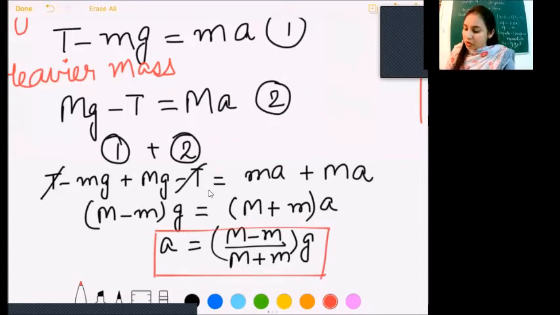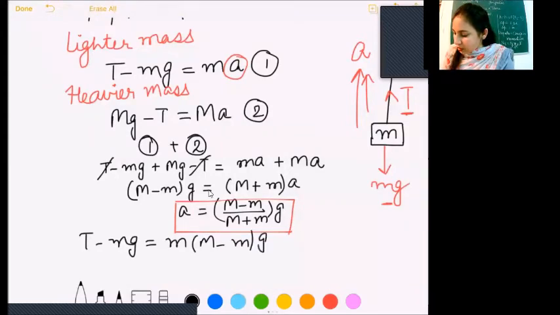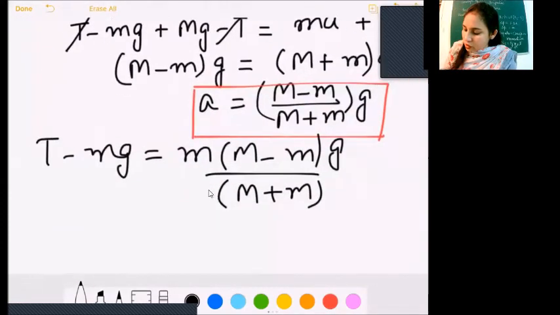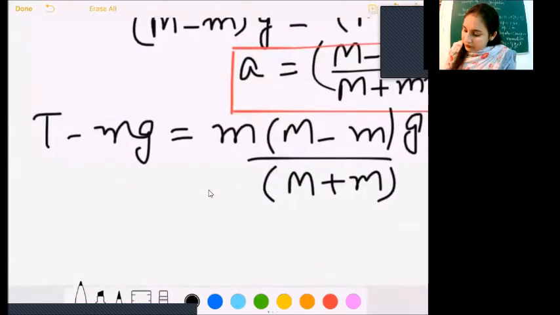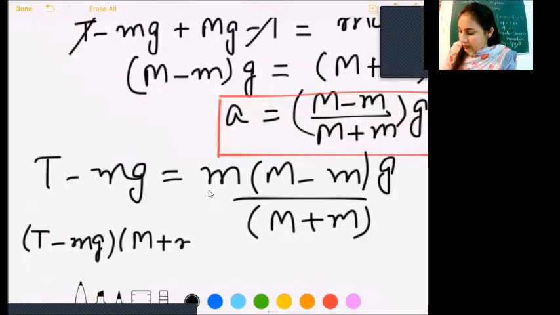Is that clear? So by putting this acceleration in equation number 1 or 2, let us say put it in equation number 2, we can solve for tension also. So let us solve for tension in the thread by putting this expression for acceleration in equation number 1. And we have to now apply mathematics, do the cross multiplication and solve this in the usual way. So we write (T minus mg) into (M plus m).